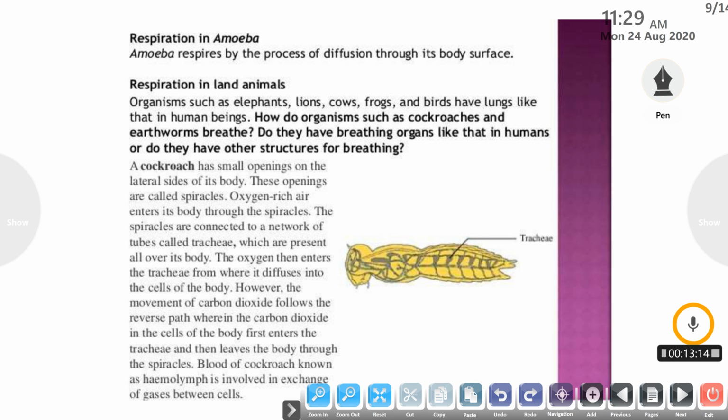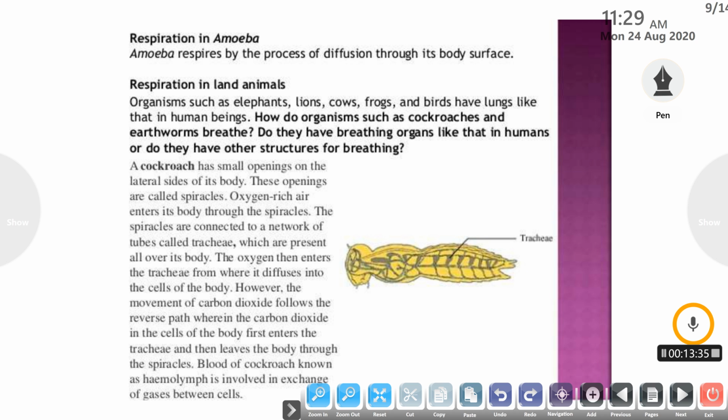Many organisms such as elephants, lions, cows, frogs and birds have lungs like those in human beings. So how do organisms such as cockroaches and earthworms breathe? Do they have any breathing organ like that in humans, or do they have any other structure for breathing? So let us understand the breathing mechanism in the cockroach.